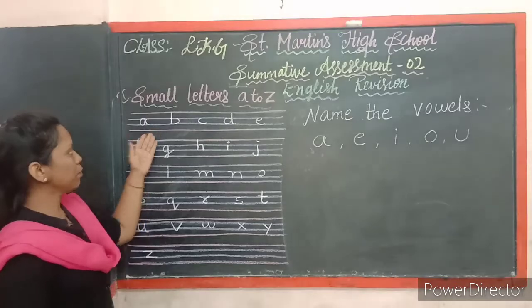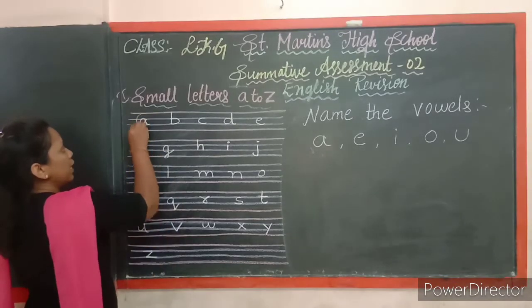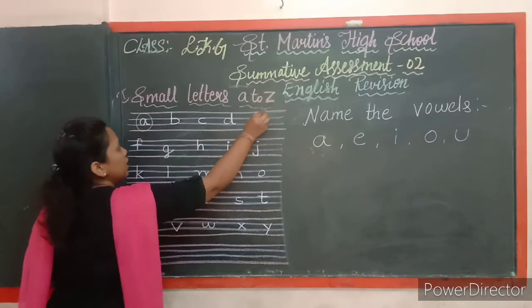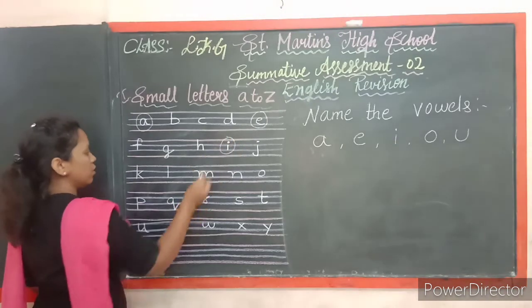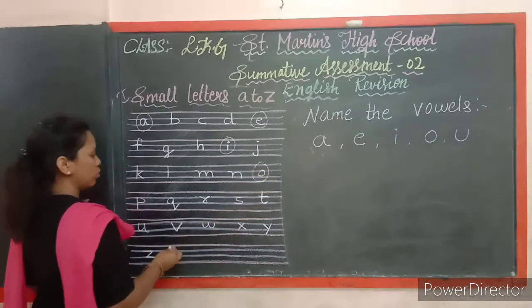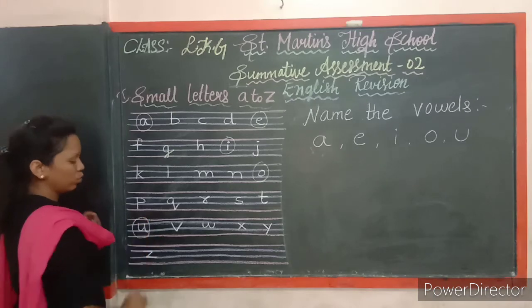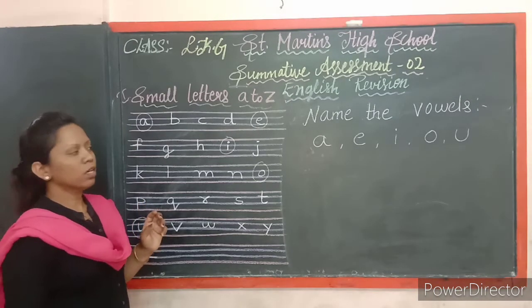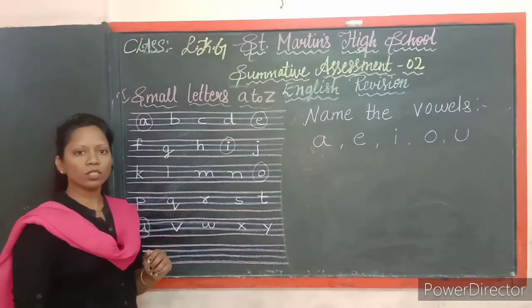Look at the alphabet here, children. A, E, I, O, U. So these are vowels. And remaining letters are consonants.